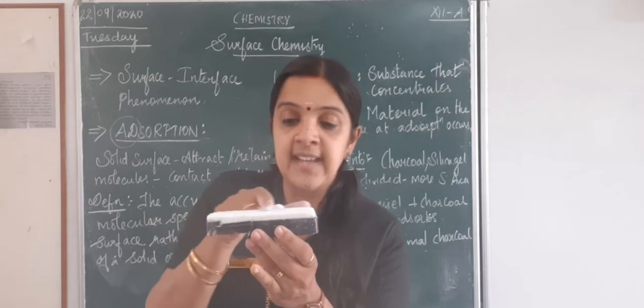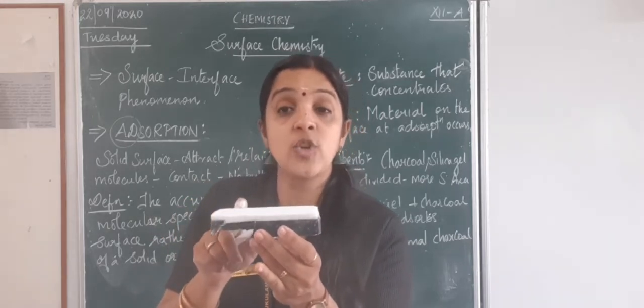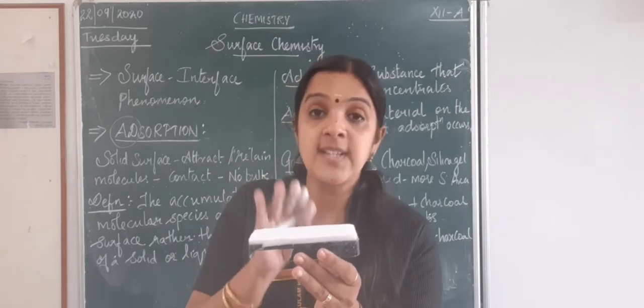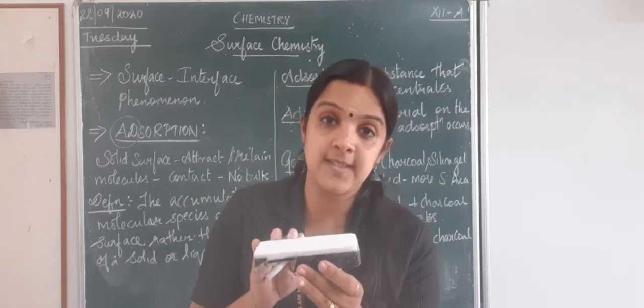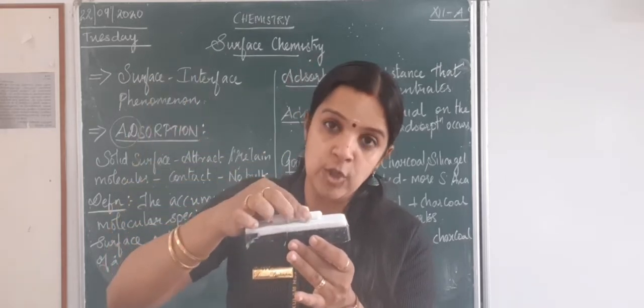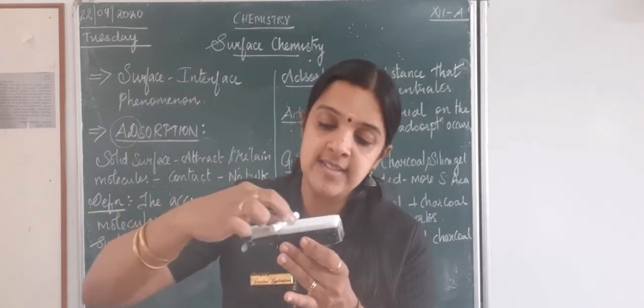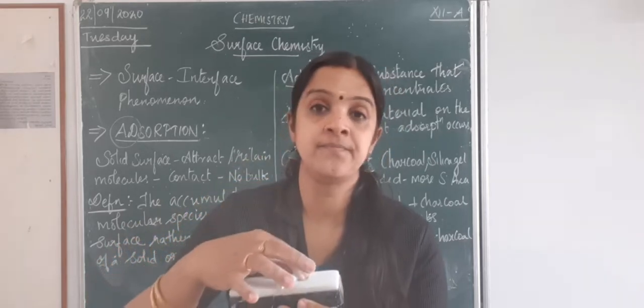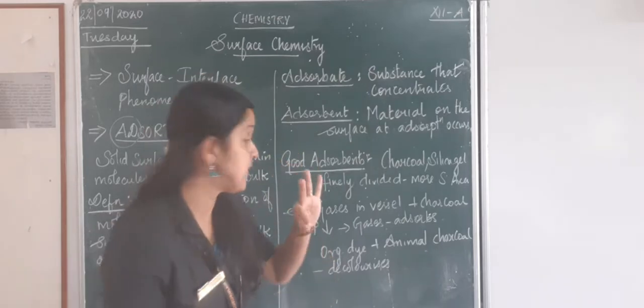Now this layer, the surface of the solid, is called the adsorbent, because this is the surface at which the process is taking place. So my adsorbent will take my adsorbate, which gets concentrated here, and the process is called adsorption. You understood children? We have studied 3 terms.